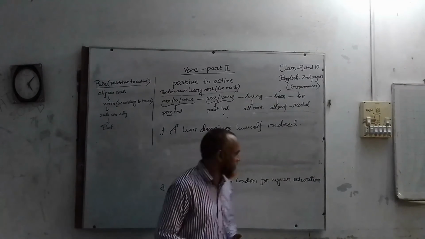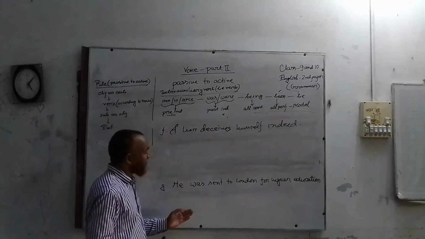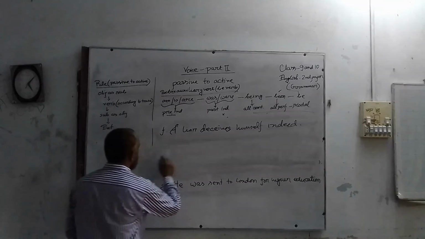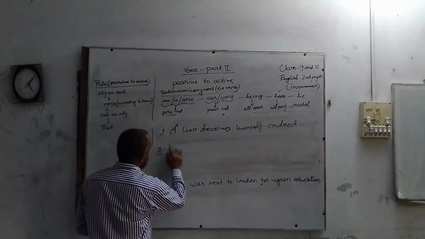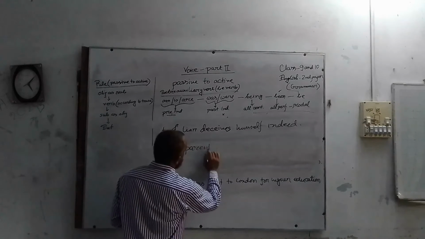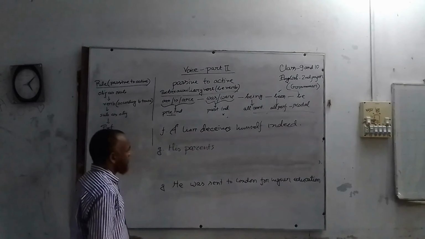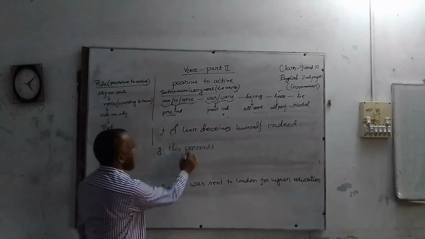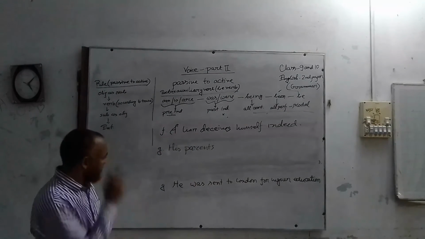We may suppose it. Who might send him to London? We may use his parents. We may suppose the complement his parents.